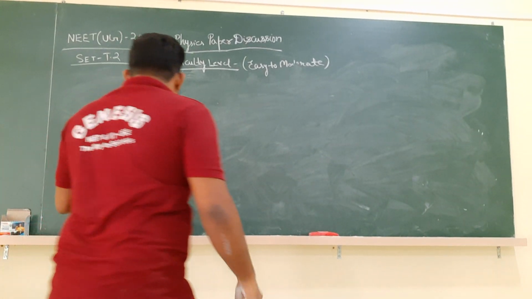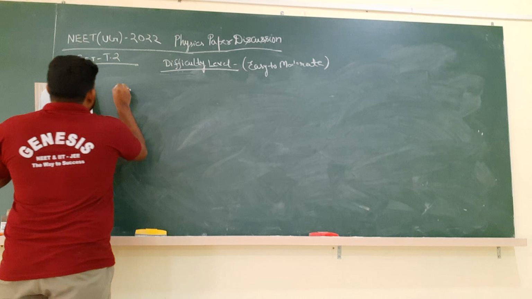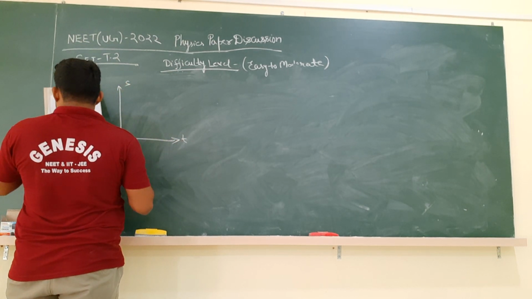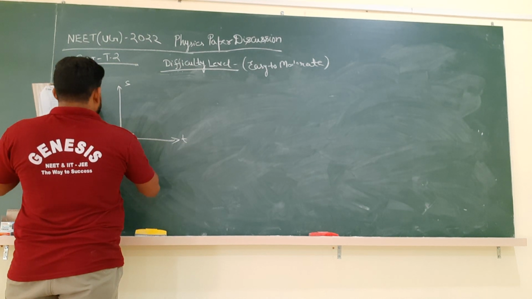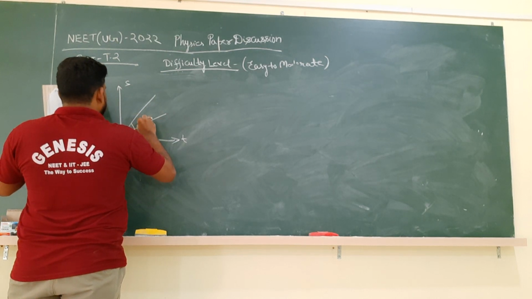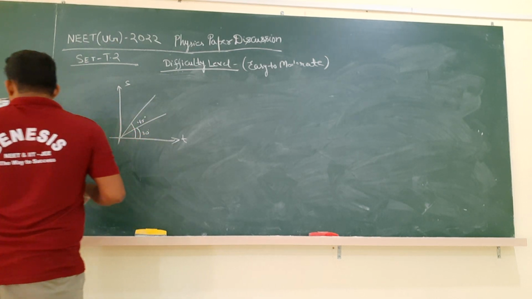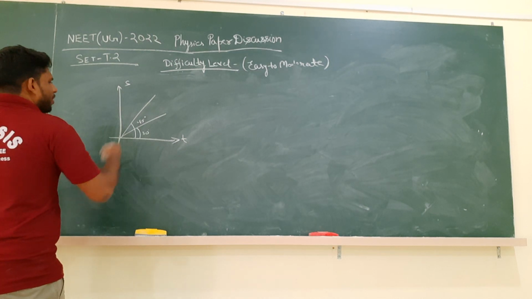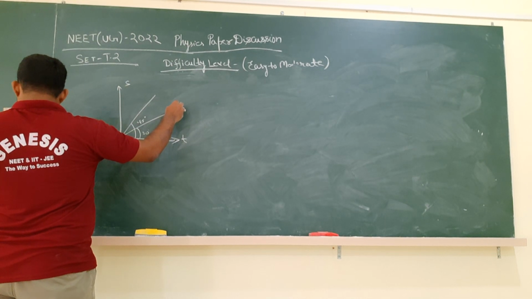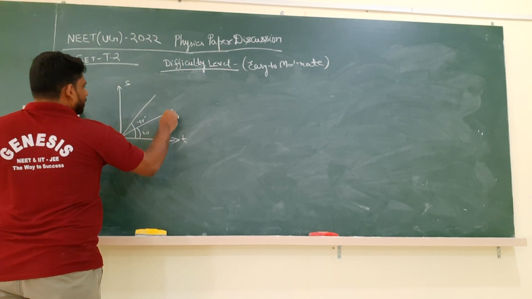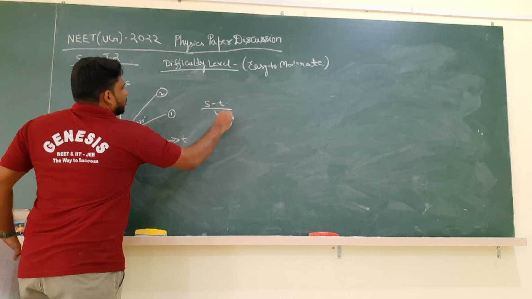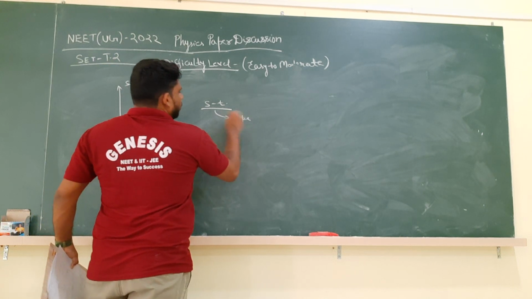Now coming back to question number 23, they have given the displacement versus time graphs of 2 moving objects. This is 30 degrees and this is 45 degrees. The ratio of the respective velocities is a very simple question again. The first one is making 30 degrees, the second one is making 45 degrees. We know that the slope of an S-T curve is nothing but velocity.